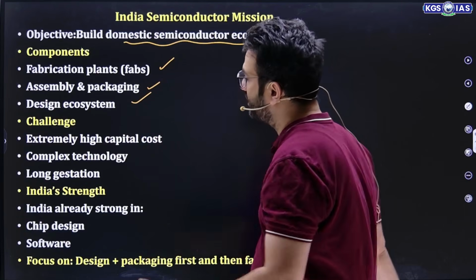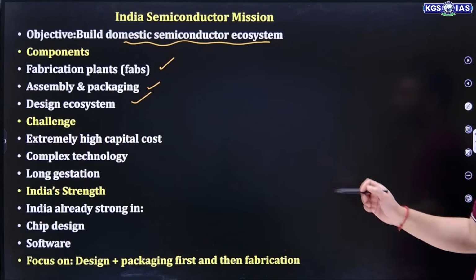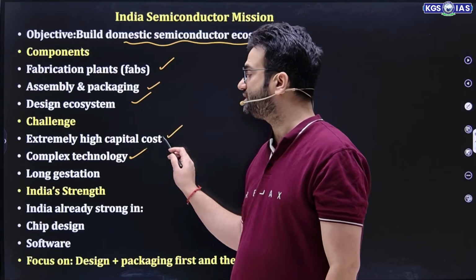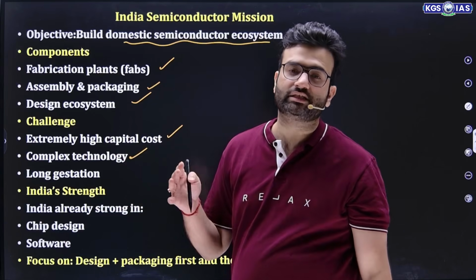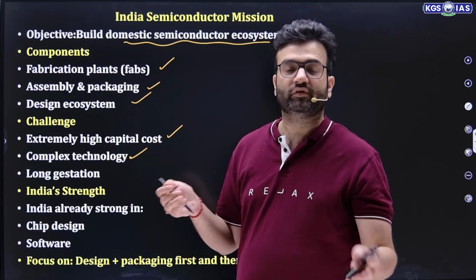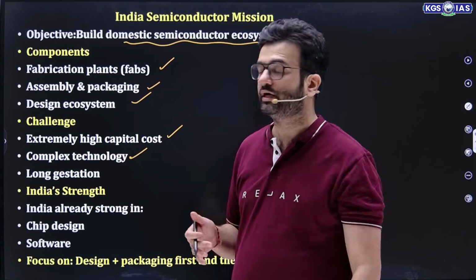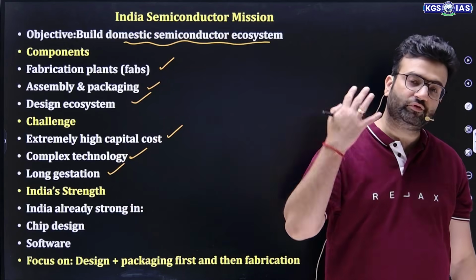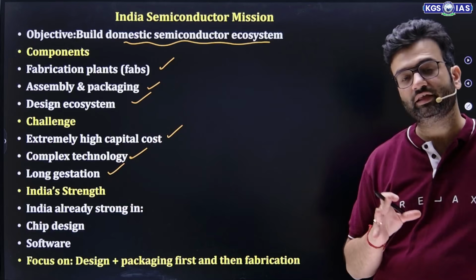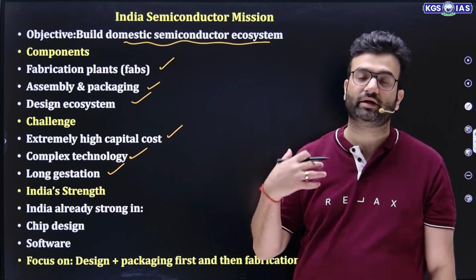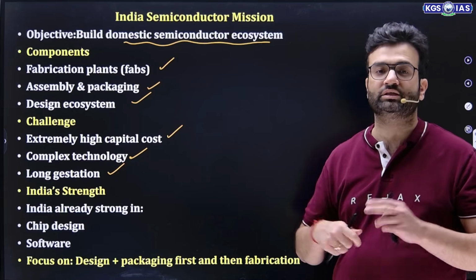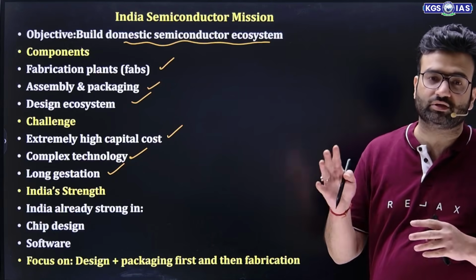Design ecosystem. Now, what are the challenges? As I mentioned, extremely high capital cost. This is the biggest issue. Second, complex technology, because all the gases, all the chemicals needed for it, India doesn't have that. We need to import that. Then long gestation period. Even if you create your fab plants, for chemicals and gases you are dependent on some other country, and if they are not supplying the gases or chemicals, then the gestation period increases.